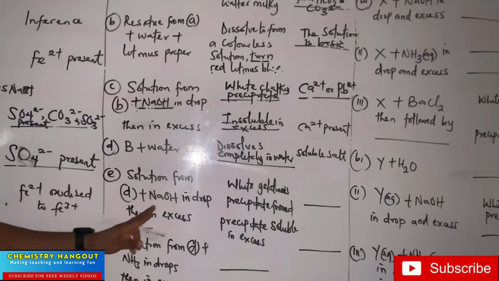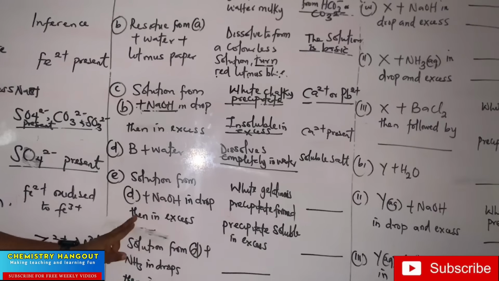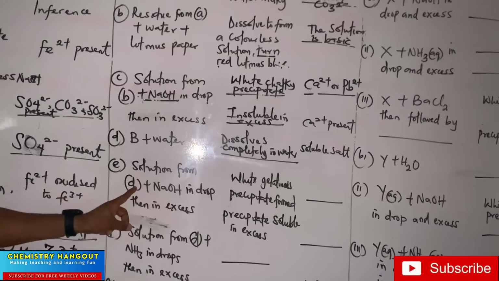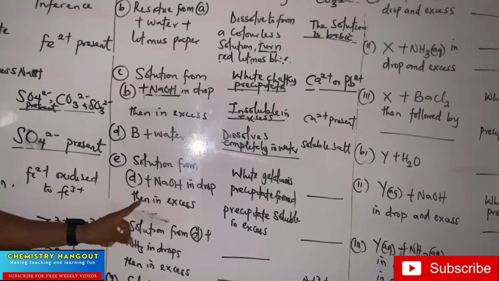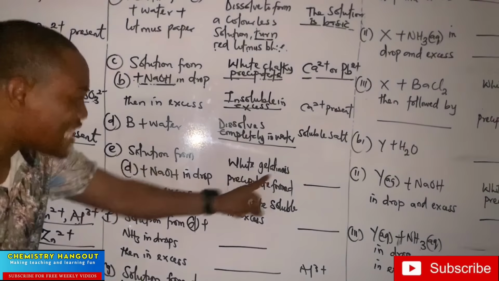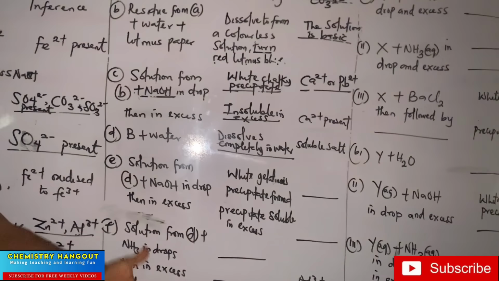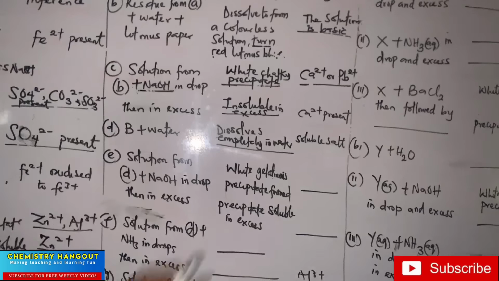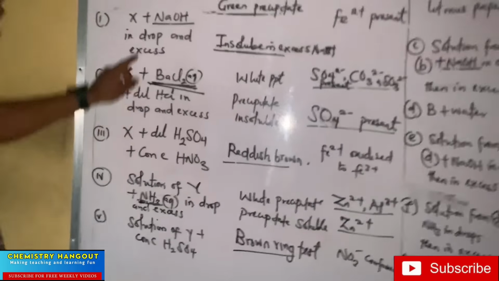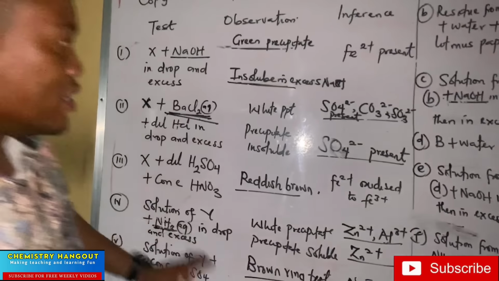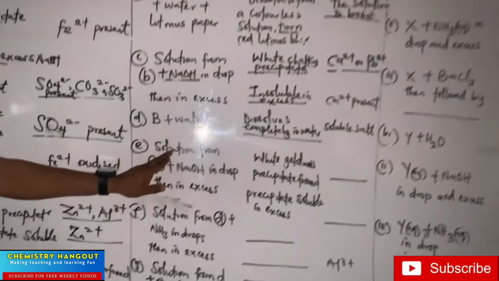Solution from D plus sodium hydroxide in drop, then in excess. Look at something. Solution from D plus sodium hydroxide in drop and in excess. White gelatinous precipitate is different from white chalky precipitate. Did you see that one? Did you remember I have said something about this sodium hydroxide? I come to the one I did before. Look at that. Sodium hydroxide. Where is it? I think I did. Okay, I did for ammonia. Now this one is for sodium hydroxide.